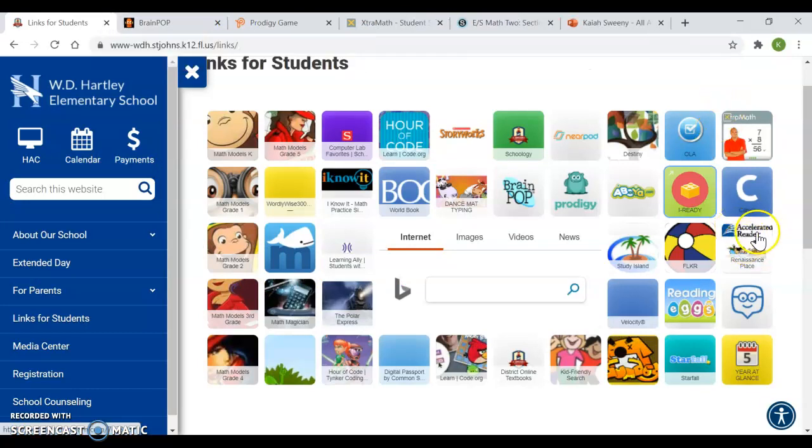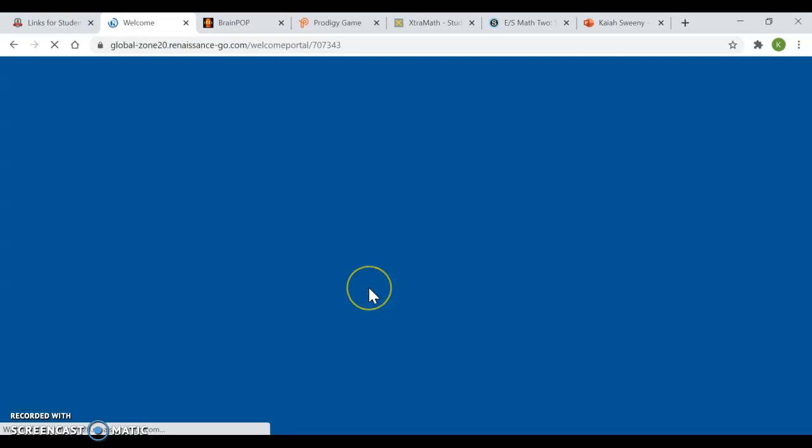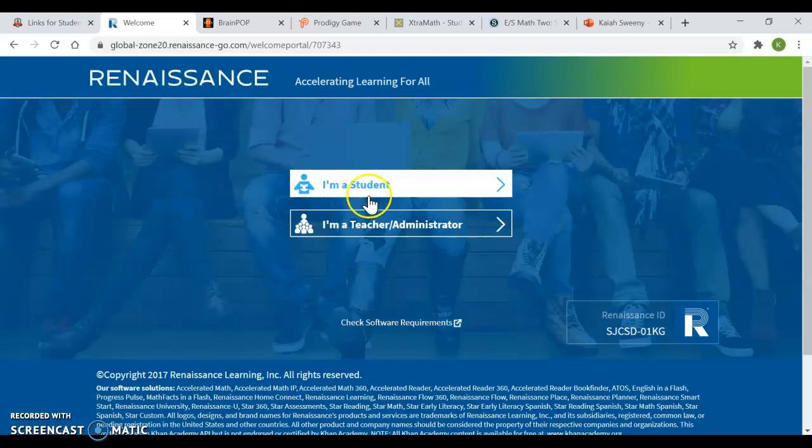Okay, here we are. Accelerated Reader. You'll hear me call it AR, just short for Accelerated Reader. This is major in 2nd grade. A student will read a book, just a short picture book, and they will take a 5-question quiz. Each quiz is half a point. Every quarter, a student's goal is to get 12.5 points. And at the end of the year, if you have 50 points, we go on some type of field trip or have some type of celebration. I don't know what that will look like this year, but that's the idea.